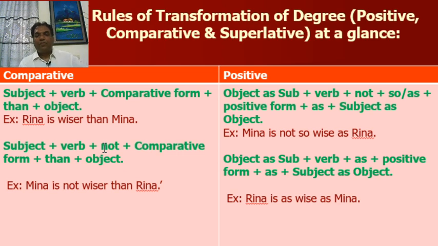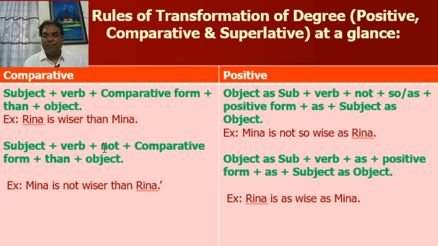Now, when subject plus verb plus comparative form plus than plus object, you have to change the object as subject: subject plus verb plus not plus so or as plus positive form plus as plus subject as object. For example, Rina is wiser than Meena.